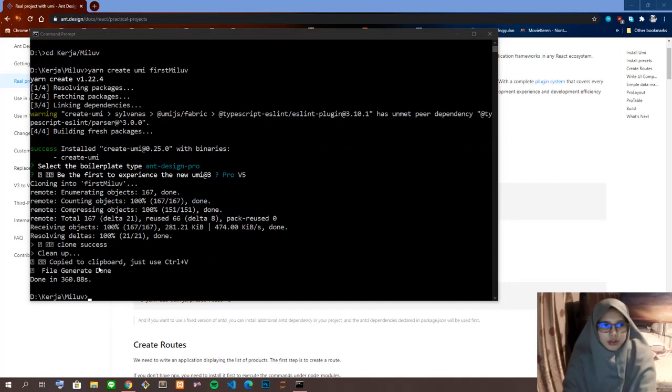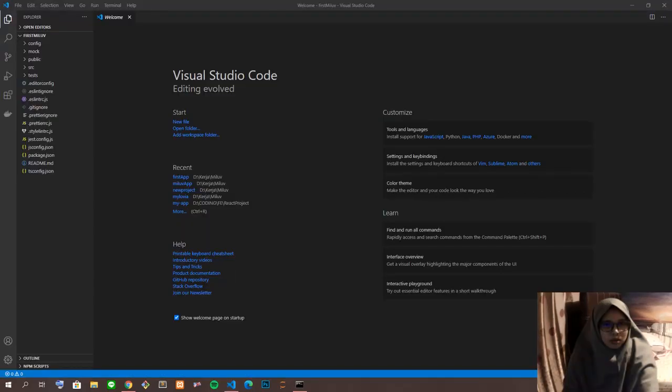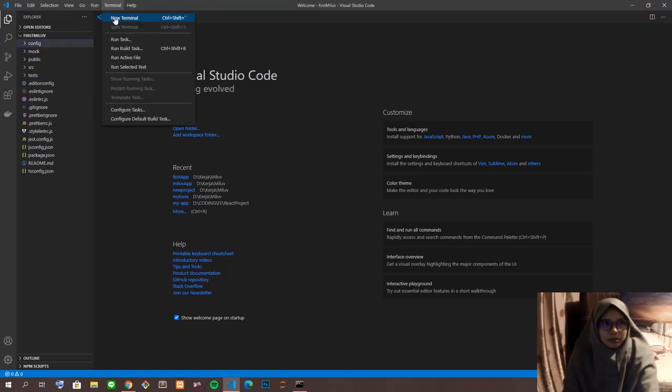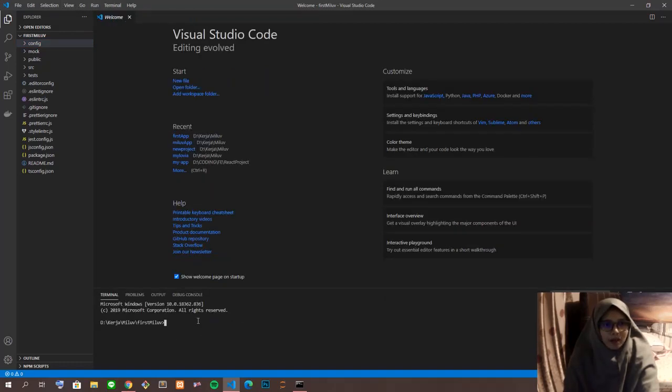Okay, our UMI project is ready, so we go to our code editor. I'm using Visual Studio Code again. This is the project that we created before. The name is first below, and we have many folders in there: config, mock, public, src. We can view the page by running our terminal now, and then start.